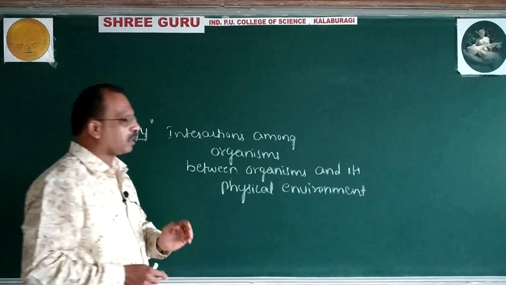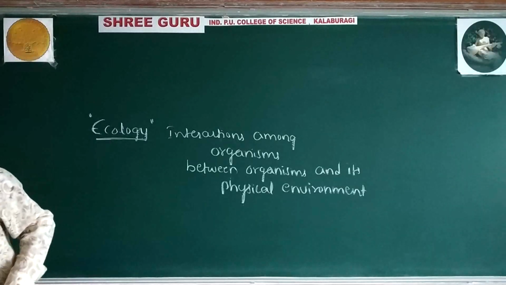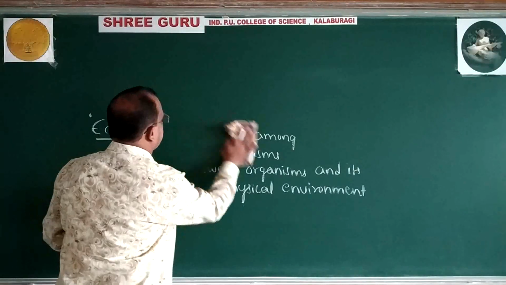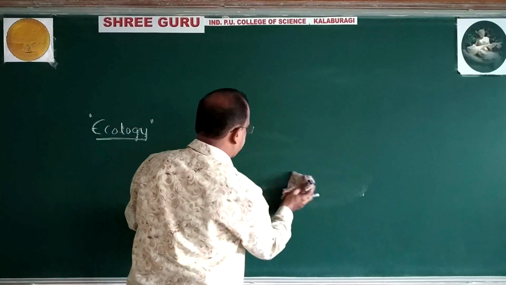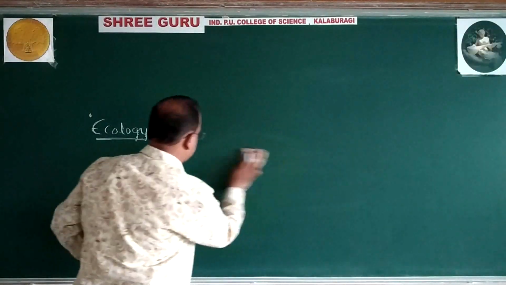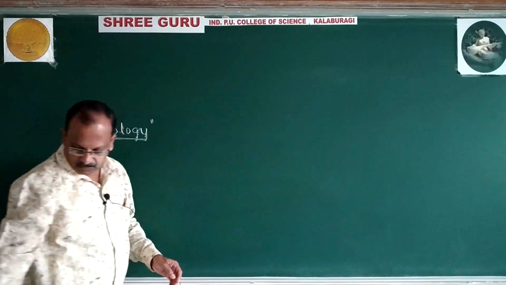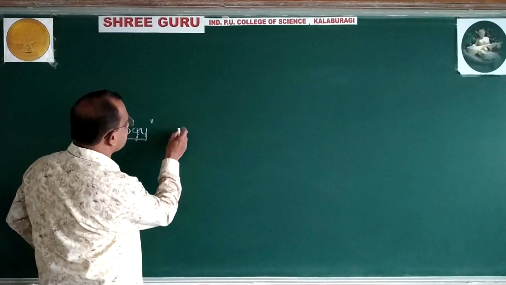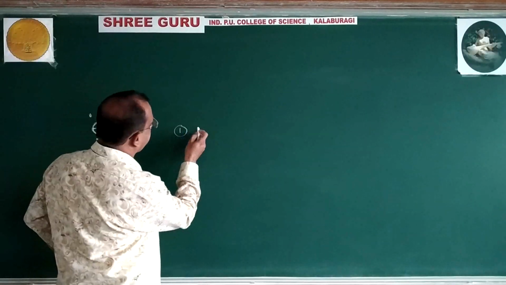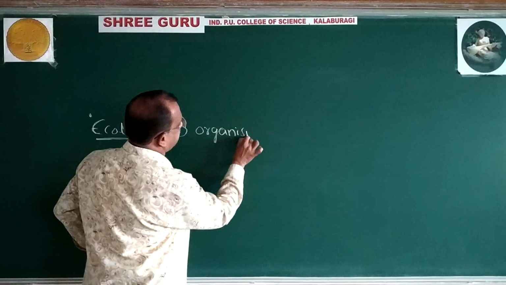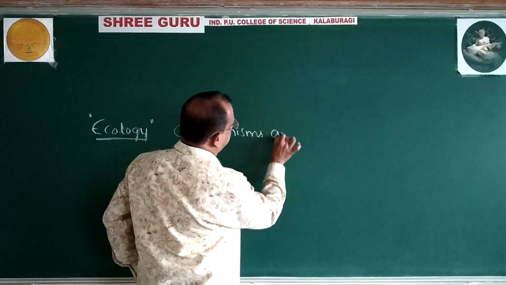Actually, this unit is composed of 4 chapters. First is organisms and population.